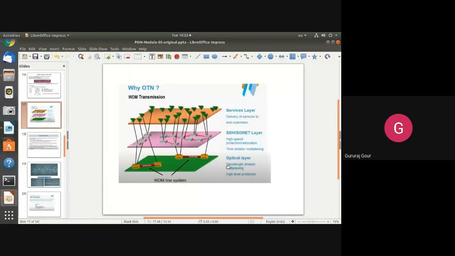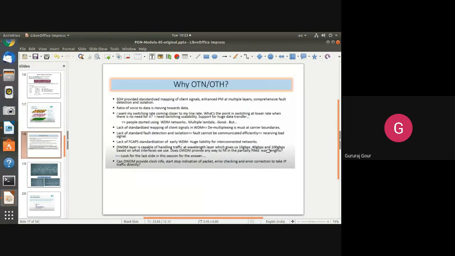So that's why you can see here, OTN basically is going to evolve at the optical layer itself. It will try to solve issues like fault detection, correction and isolation problems, supporting multiple wavelength transmission, and the problem of the asynchronous structure, and higher data rates are also possible.